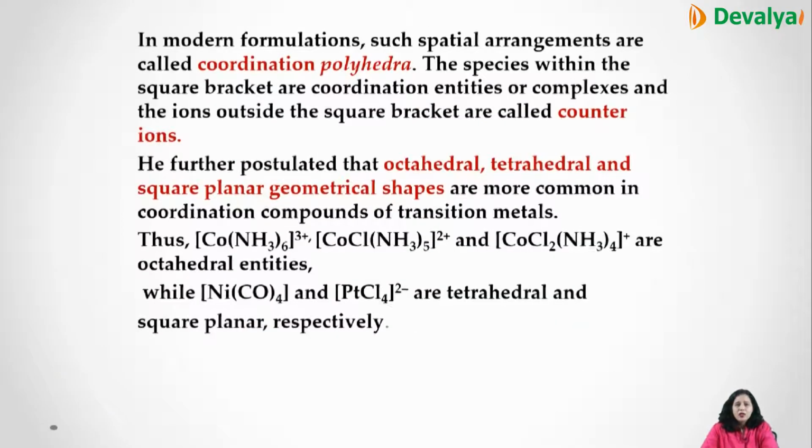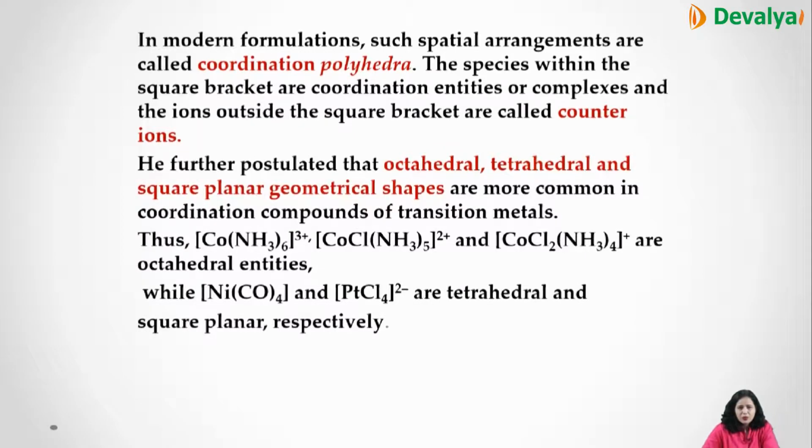In the modern formulation, the arrangement is called the coordination polyhedra. The square bracket holds the coordination entities or complexes, and the ions outside the square bracket are called counter ions. He further postulated octahedral, tetrahedral and square planar geometrical shapes.